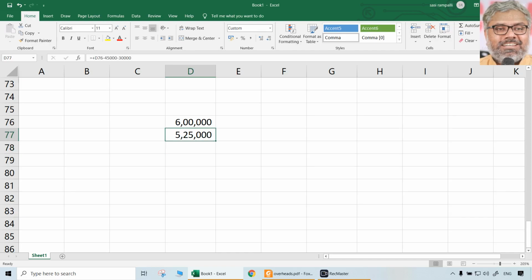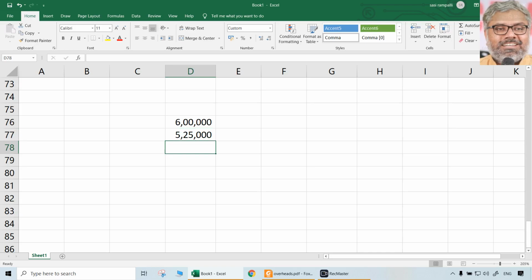Don't think about that 75,000, what happens to that? It will be there somewhere in the cost accounts. Generally it will be charged to the costing P&L account directly. But that should not be charged to cost of production for sure. That should not be charged to the cost of goods sold for sure. Then you may say, what is the difference whether it is here or there? Ultimately profit will be same. If that is the question, then we don't need cost accounts only. We have financial accounts already to find out profit.